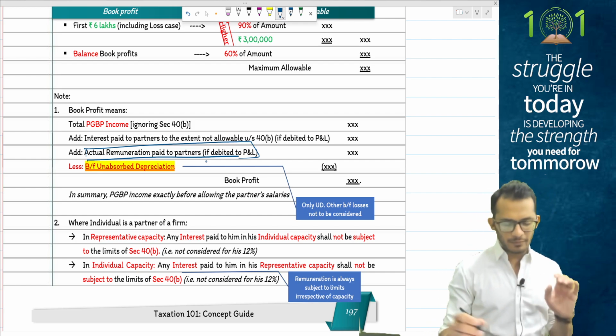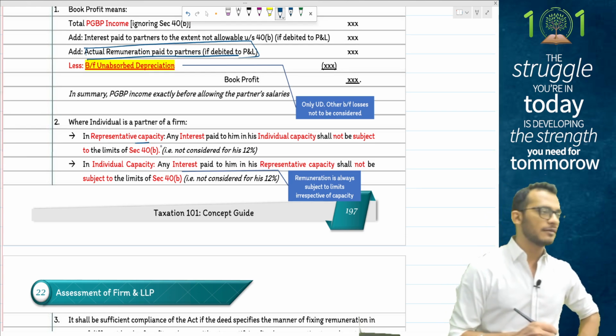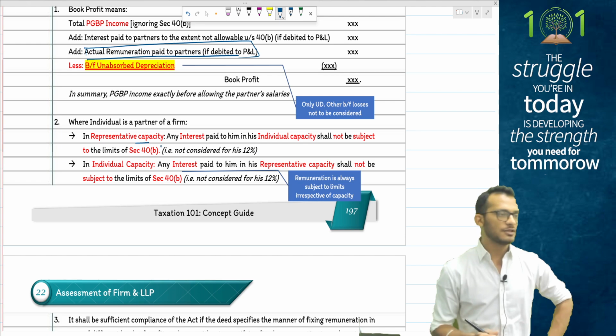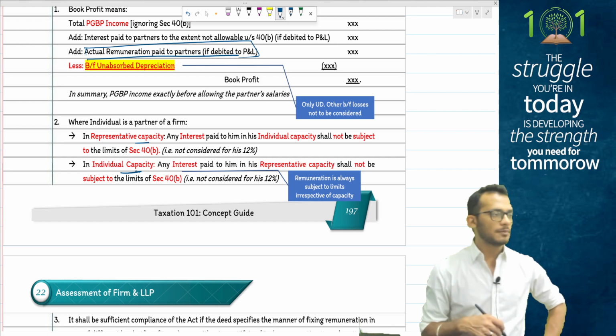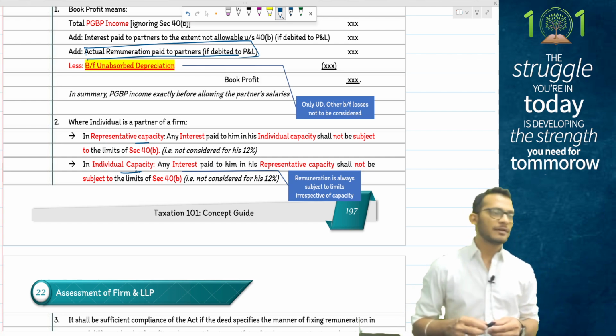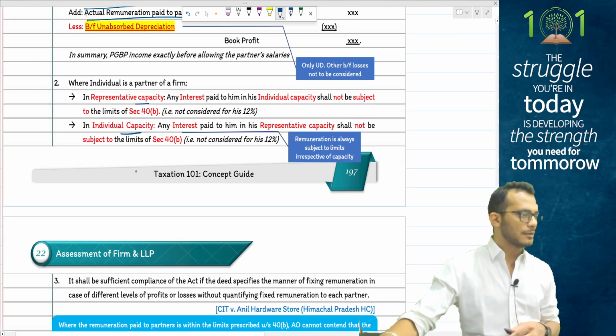After that, people, they say that when an individual is a partner in a firm, then in representative capacity, whatever interest he gets will be allowed as deduction with no restrictions, and in his individual capacity, whatever he gets will be subject to the 12% limit. Representative capacity will not be triggered on it, but this is only for interest, not for salaries.